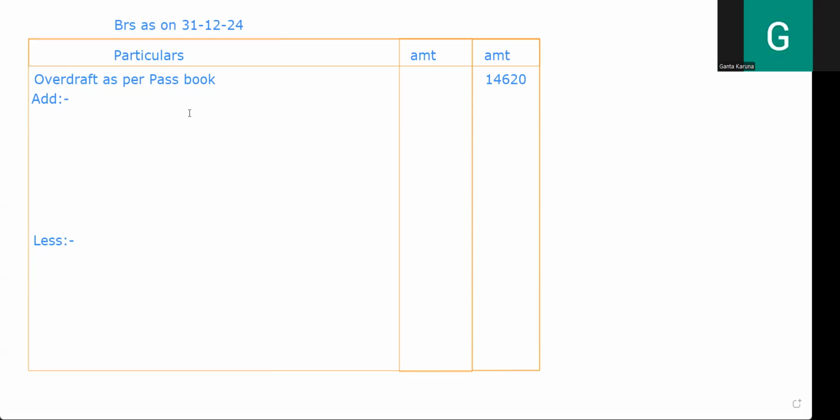Now for me, what is important? My passbook is important. Passbook says there is no such transaction in there. So simply I have to cancel it, or not. Cancel it means the sign is going to take what? Plus.